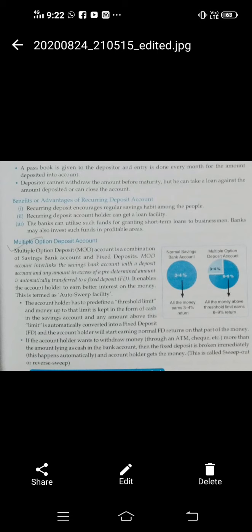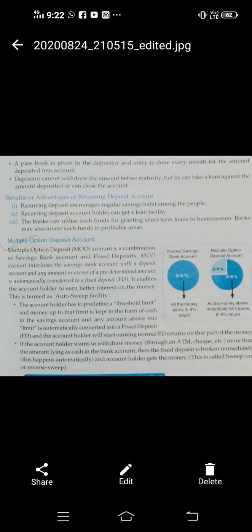Now the multiple option deposit account is the last account which I will discuss in today's class. As the name itself suggests, multiple option deposit account means here you get the option of both saving and fixed deposit account in one single account. I am just giving a brief idea for this.